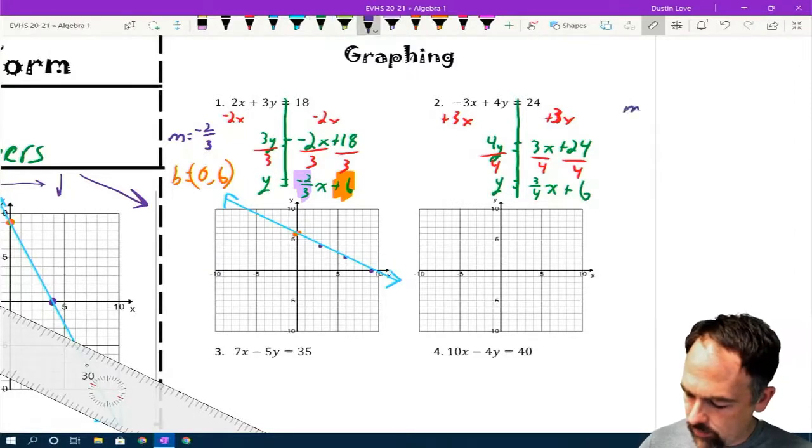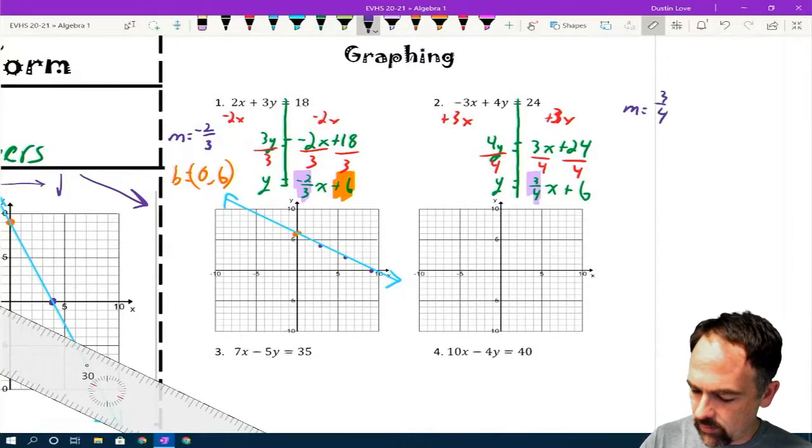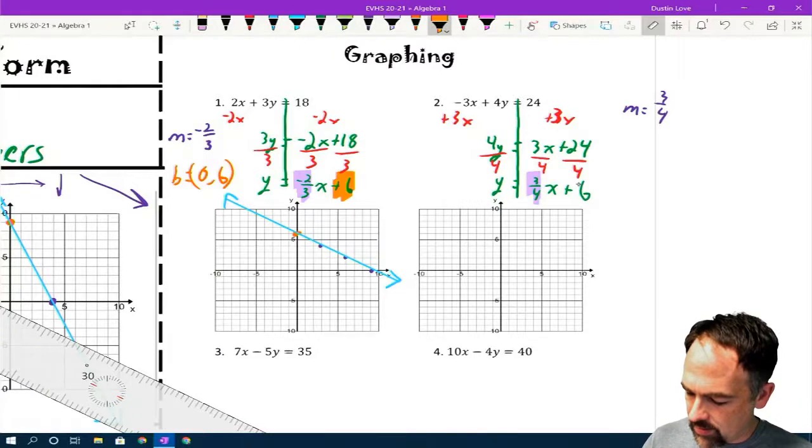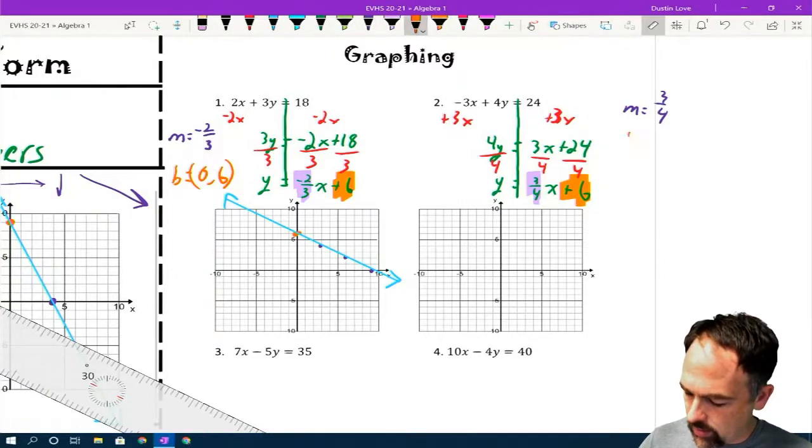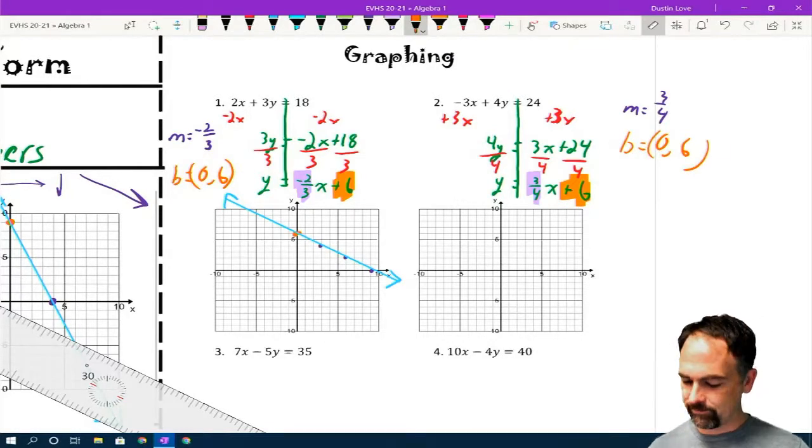So my slope is the coefficient of x, 3/4. My y-intercept is the constant term, so it is 0, 6. Same as it was on the last problem. Okay, graphing, same as before.